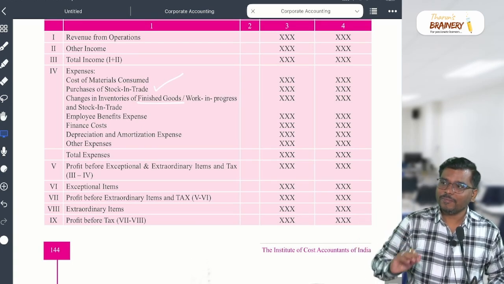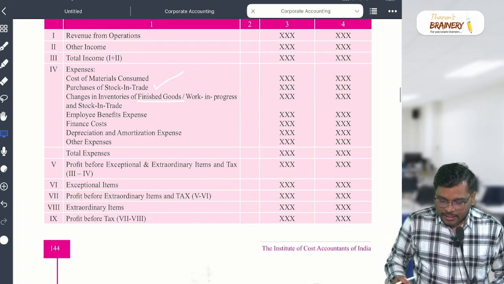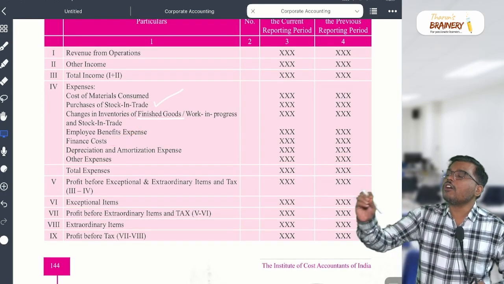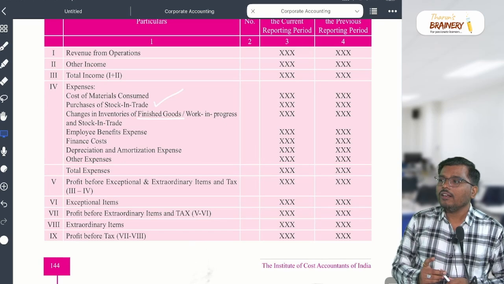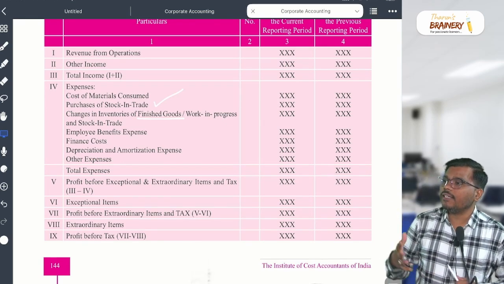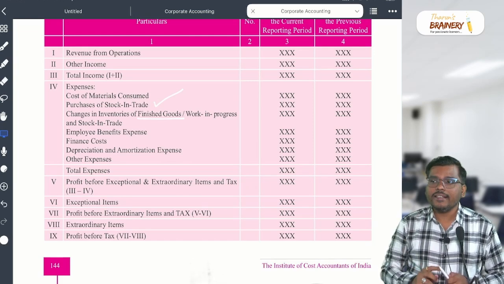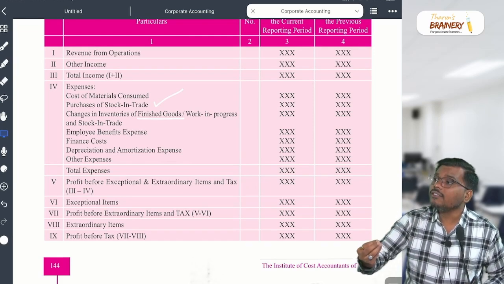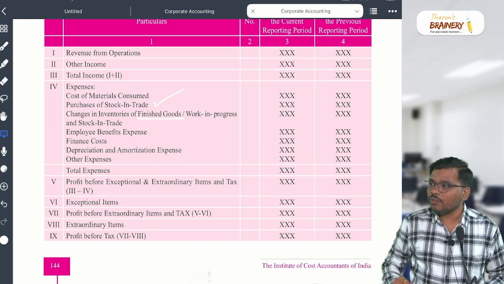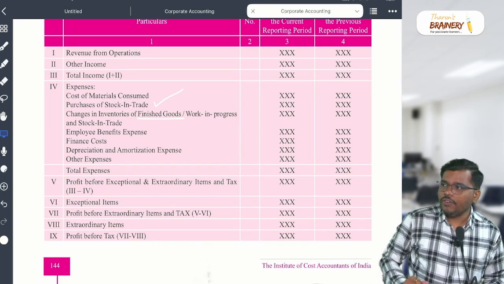Okay, so my dear students, next will come finance cost. In finance cost, what will come, sir? Interest cost. Interest on debentures, interest on loan. Yes or no? Interest will come in the finance cost.